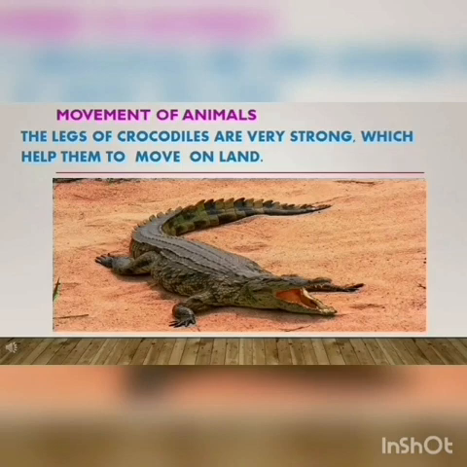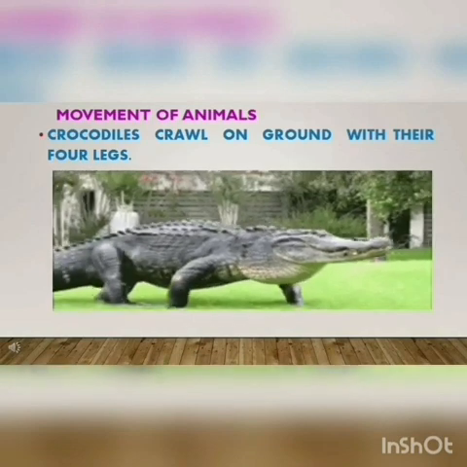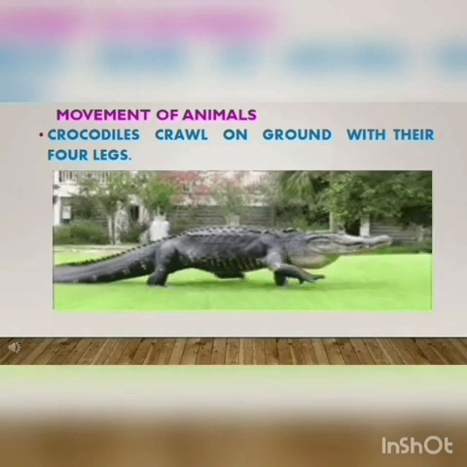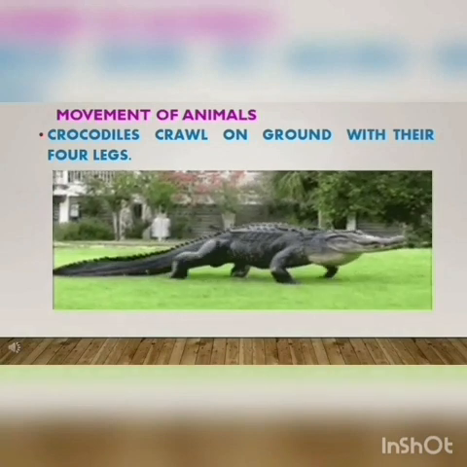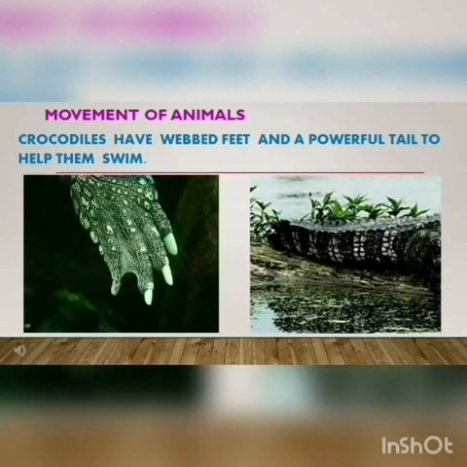The legs of crocodiles are very strong, which help them to move on land. Crocodiles crawl on ground with their 4 legs. Crocodiles have webbed feet and a powerful tail to help them swim.